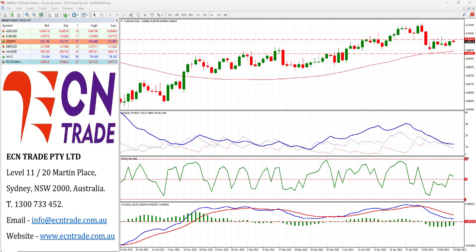Looking ahead, we've got the RBA Governor Phil Lowe's speech, which may provide further clues about the likely monetary policy action that we could see in March. Along with that, we do have Tuesday's US Consumer Price Index report, which may show how bad inflation was at the consumer level in January.